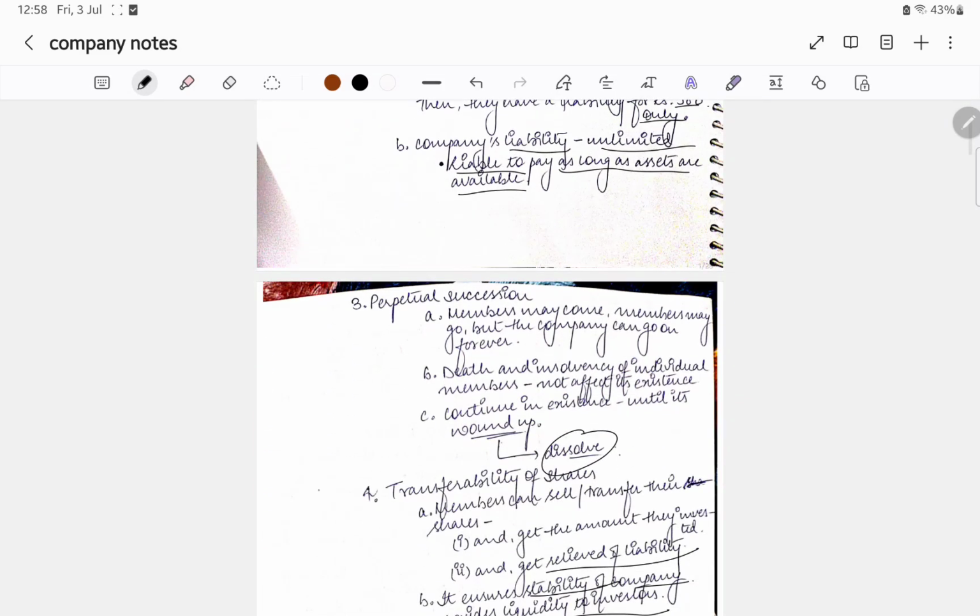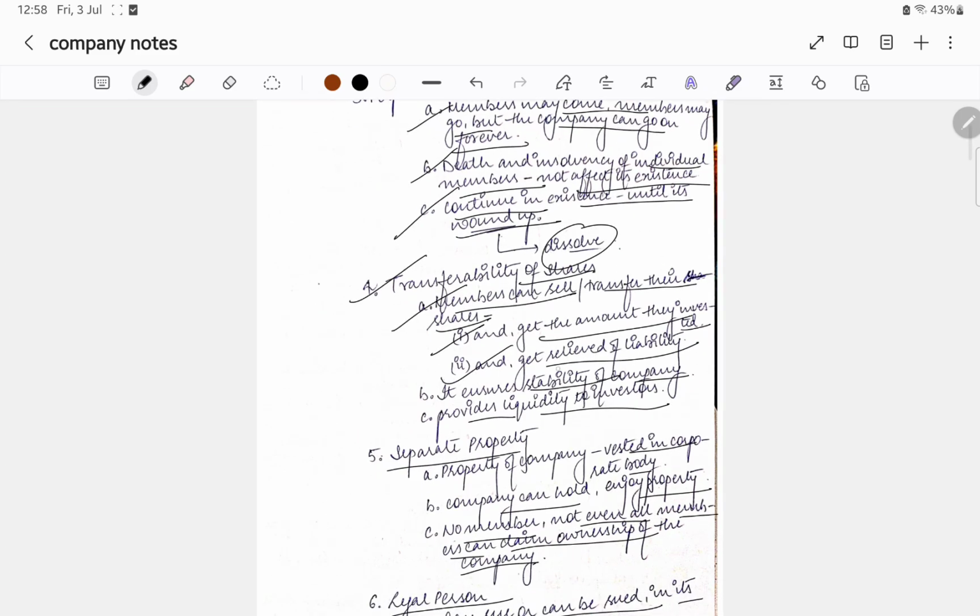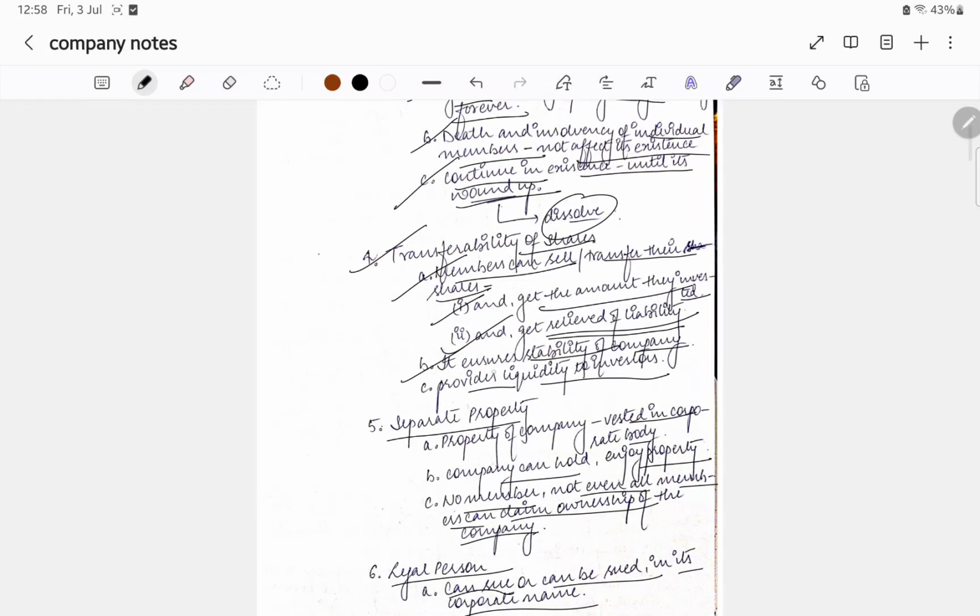Perpetual succession means that members may come and members may go, but the company can go on forever. Death and insolvency of individual members do not affect its existence; it continues in existence until it is wound up. Transferability of shares: members can sell their shares and get the amount of their investment and get relief from the liability. It ensures the stability of a company and provides liquidity to investors.